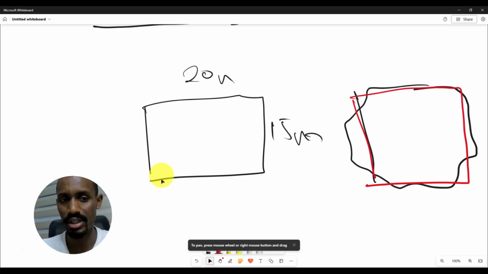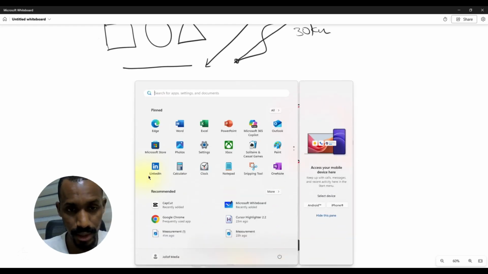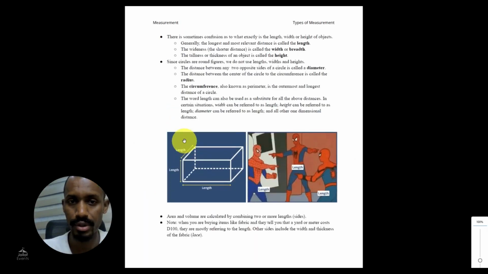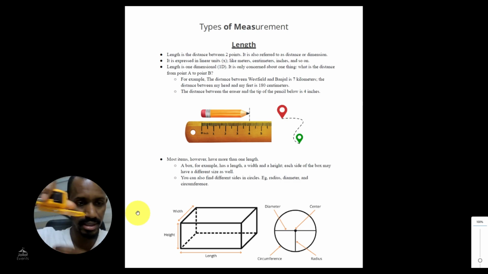Now that we understand what length is, length can mean different things. When you look at this photo here, remember the height here can be called thickness in certain objects, because for certain objects their height does not make sense. Like a SIM card. A SIM card is so flat that its height almost doesn't make any sense. Like this tape line here, this is the height. So this height here is like the thickness.